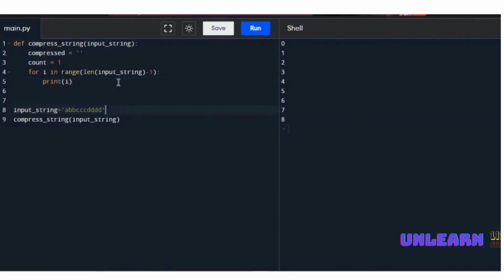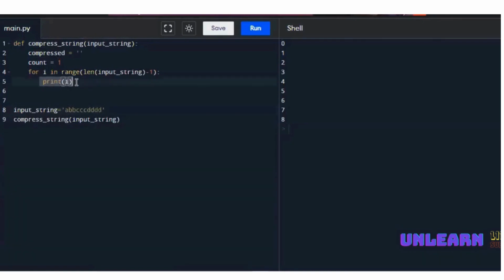Because later in the code itself, we are going to use the input string with the index method. There we are even checking the plus one index. So when we are at 8, we are even checking with 9. For that, we are simply using length minus 1. So very important.